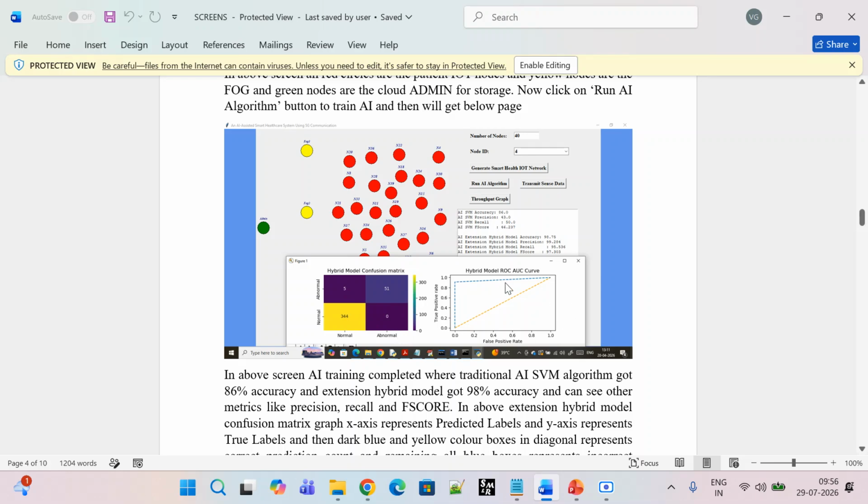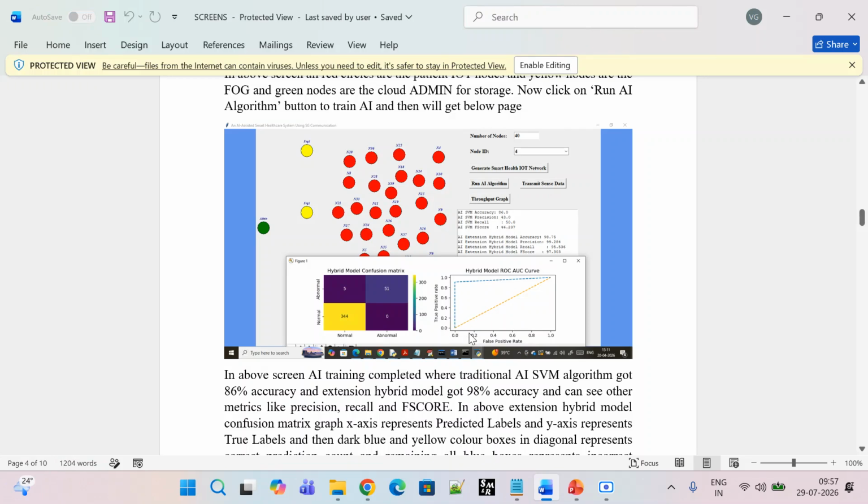Right. And here we can see the hybrid model ROC and AUC curve. So what exactly is it? Here you can see the orange predicted line. Above this is the true positive rate, which is the correctly predicted. If the ROC curve falls under this orange line, it means it is a false positive rate, incorrectly predicted.